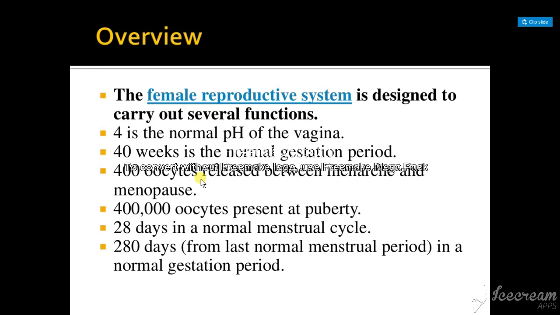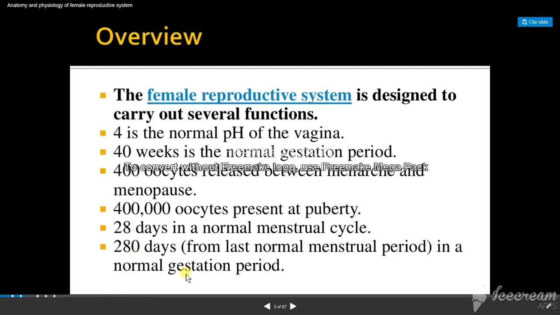Write down the running notes when I am taking the class. So 400,000 oocytes are present at puberty. When you reach puberty age, you have the capacity to produce 400,000 eggs. 28 days is your normal menstrual cycle. 280 days, about 9 months, is a normal gestation for delivery of the baby.